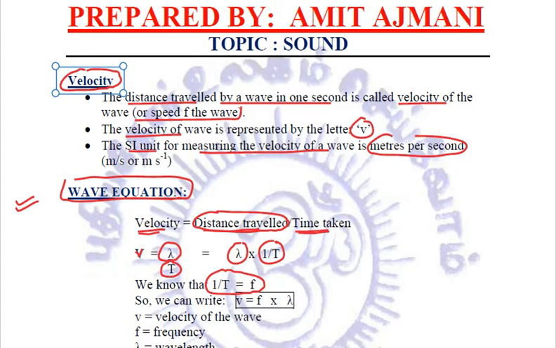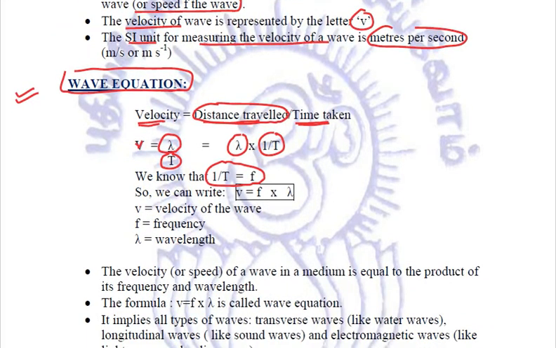So replacing the value of 1 by t with frequency, we can write velocity is equal to frequency into wavelength. V is equal to F into lambda, where V is the velocity of the wave, SI unit is meter per second, frequency F, SI unit is hertz, and lambda is wavelength, SI unit is meters. This equation is called the wave equation.